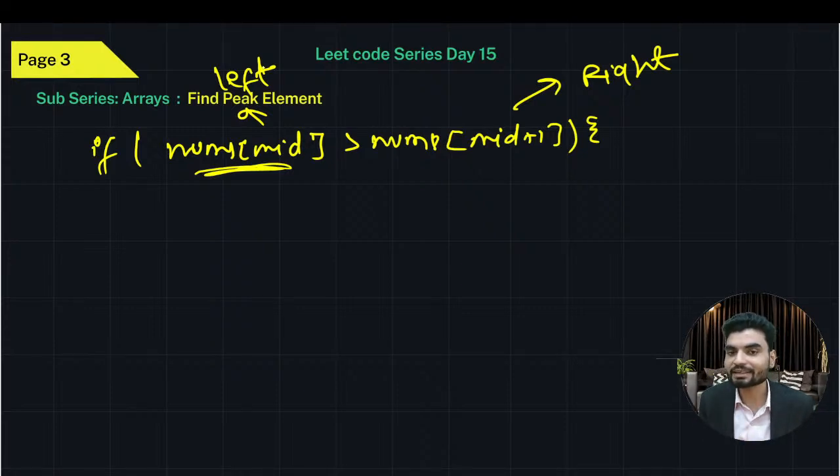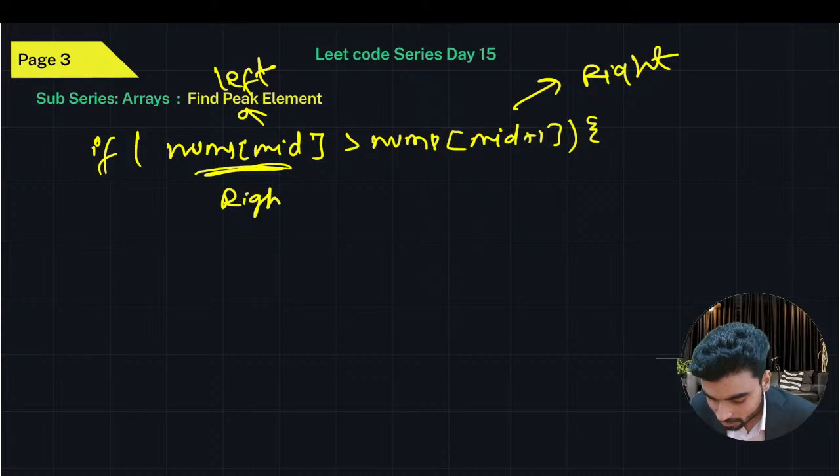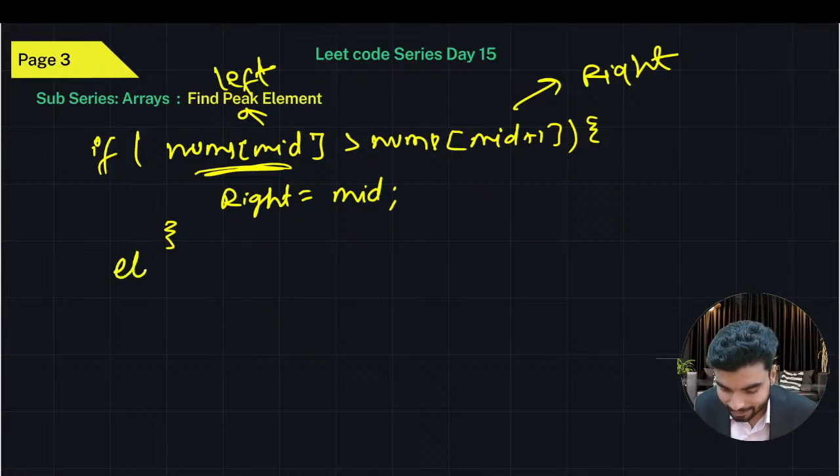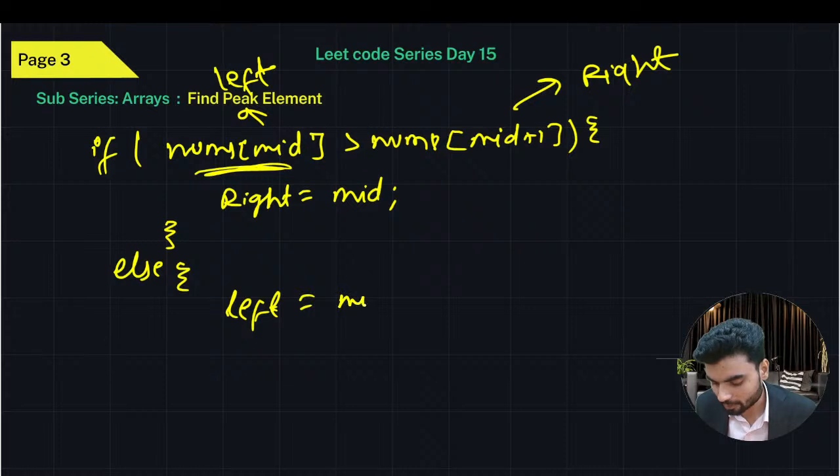So if the peak exists at the left, what you have to do is optimize the array, the length of the targeted area. So that should be right. Then you'll update right equals to mid, which means you don't have to search at the right side. You can just look at the left. So that's one condition. Again, tell me what we were doing in the binary search. If this is not the case, then in the else case, we were moving left to mid plus one.